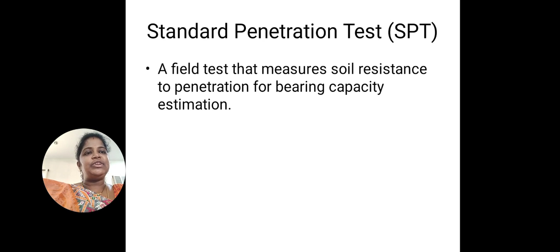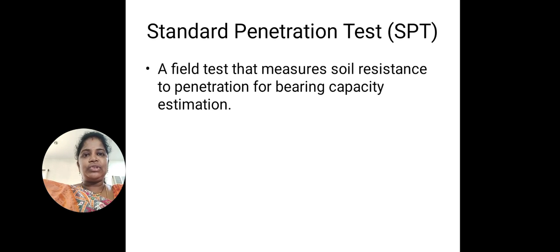A standard split spoon sampler is taken, and that is slowly inserted into the soil by using a 65 kg drop hammer, and the number of blows required for 150 mm penetration is calculated, and the second 150 mm is also noted, and the third 150 mm is also noted.